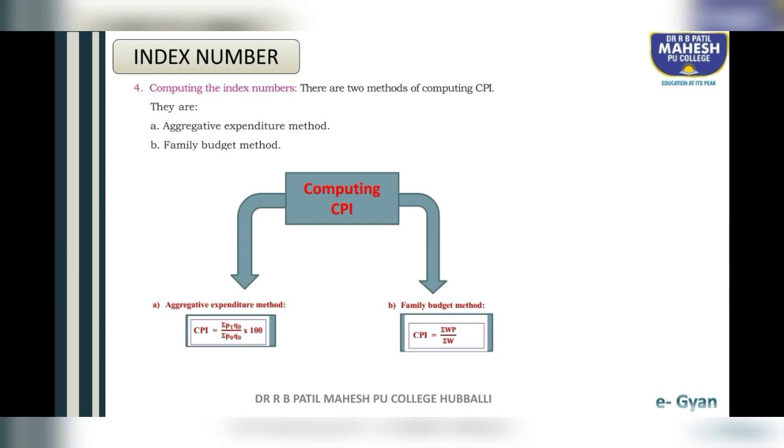Suppose in the question weights are given, it means you have to apply the family budget method. If weights are not given, it means you have to apply the aggregate expenditure method. So these are the two very important formulas. Every year one question is fixed based on consumer price index number or cost of living index number for 5 marks.